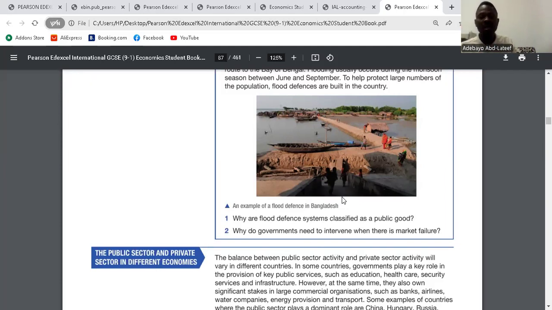Is it clear? Why does government need to intervene when there is a market failure? Market failure means the private sector does not provide goods and services that the public wants. So government needs to take charge because the private sector does not want to provide goods that people will not pay for. There's going to be a free rider problem.